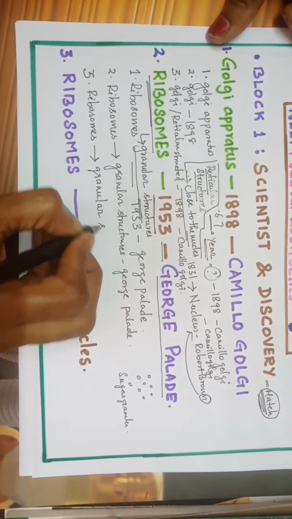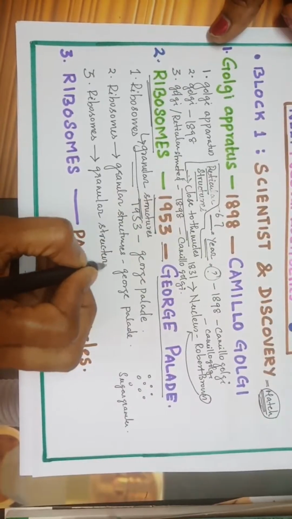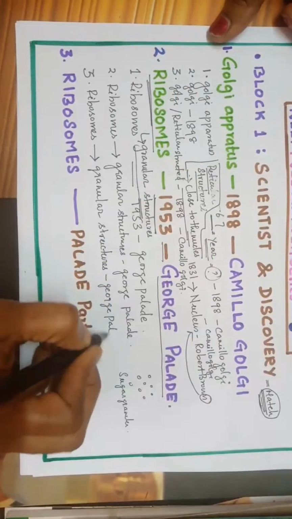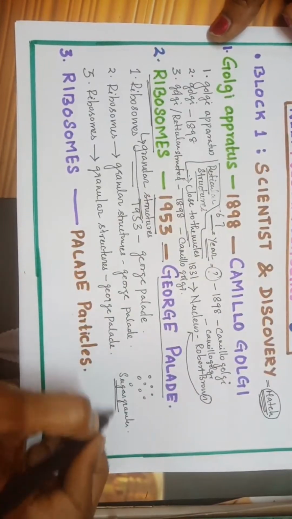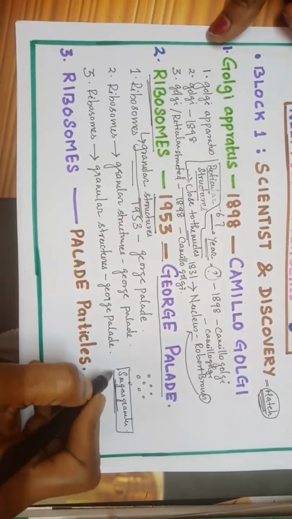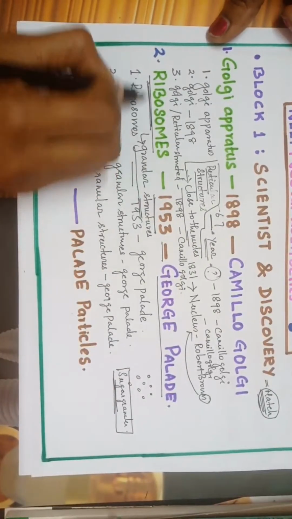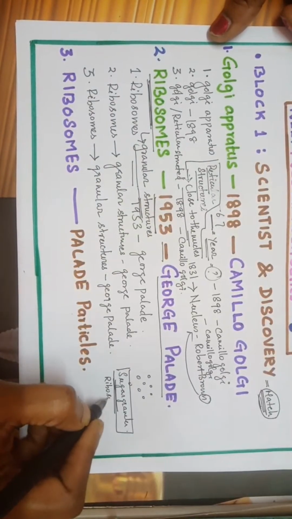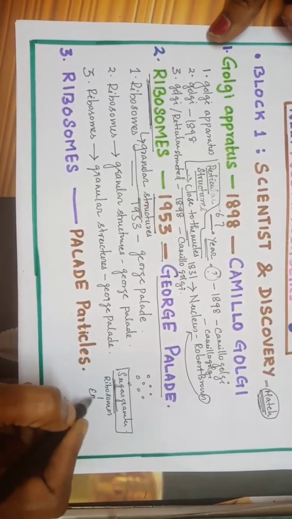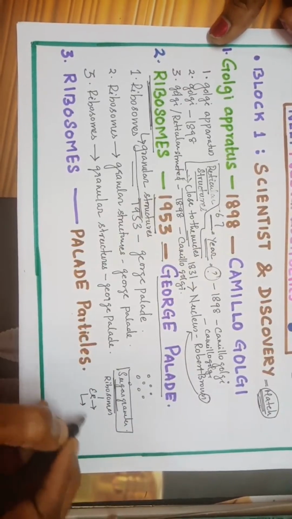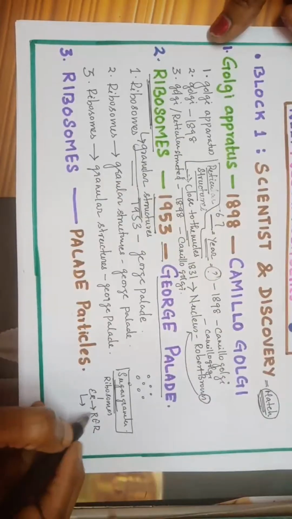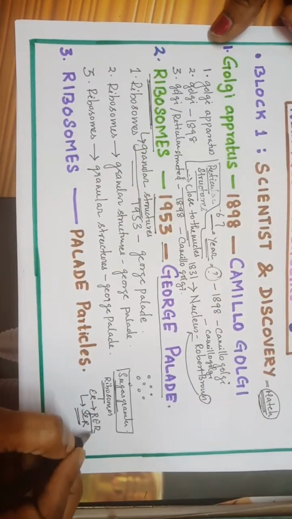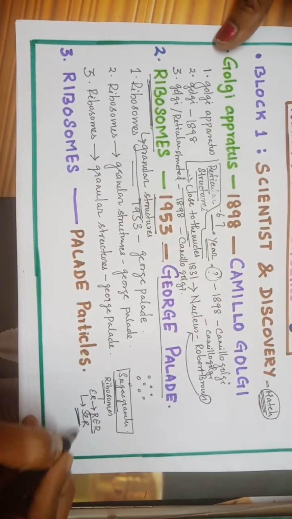Ribosomes are granular structures discovered by the scientist George Palade. They are like sugar granules. Attached to what? Now there is one more question I am going to ask you from the previous class. If ribosomes are attached to the endoplasmic reticulum, they are called rough endoplasmic reticulum. If there are no ribosomes, it is called smooth endoplasmic reticulum. Now what is the function of RER and SER? If you know the answer, type it in the comment section.